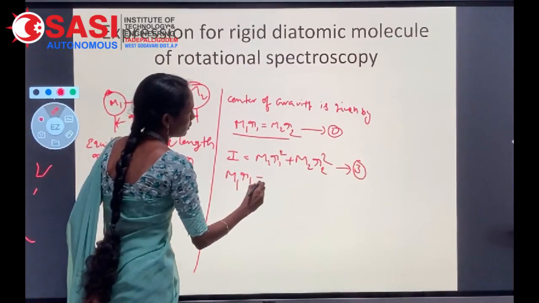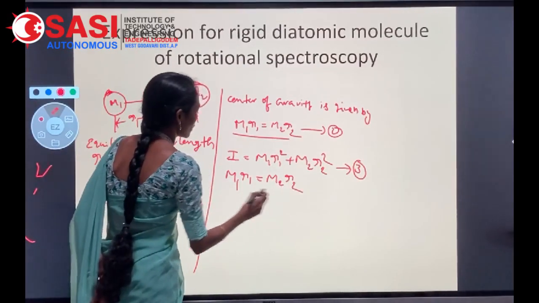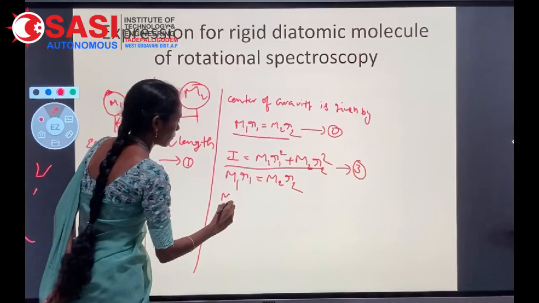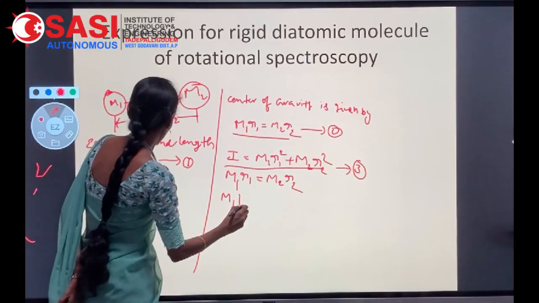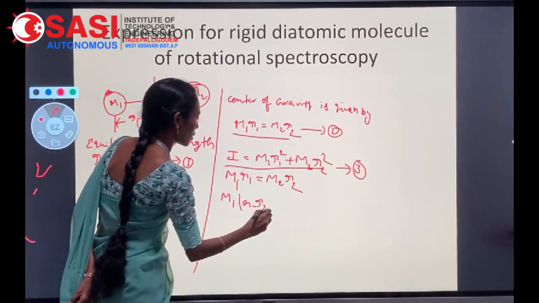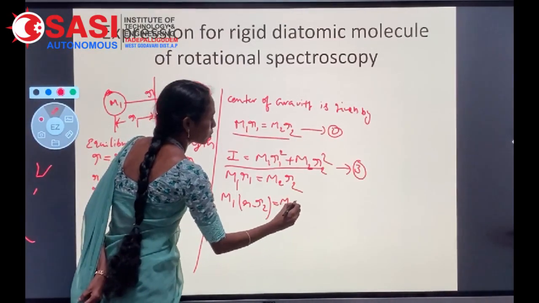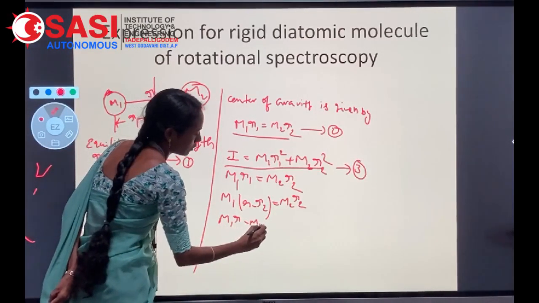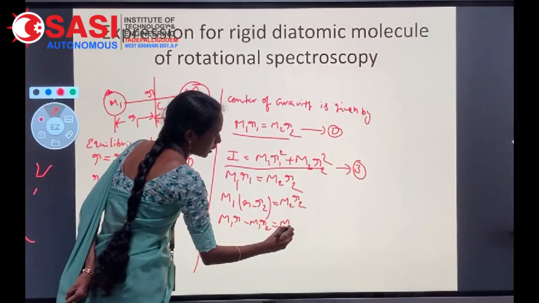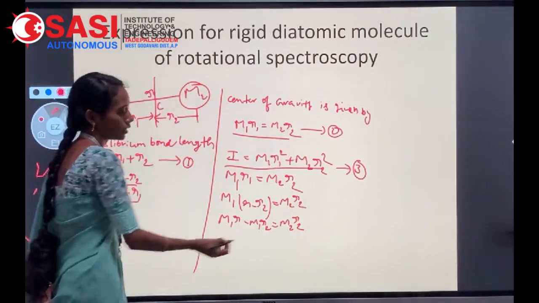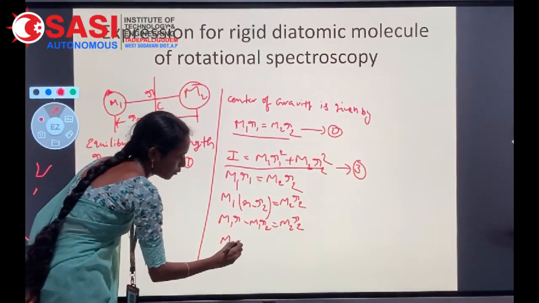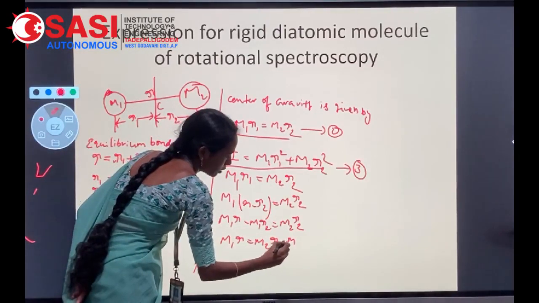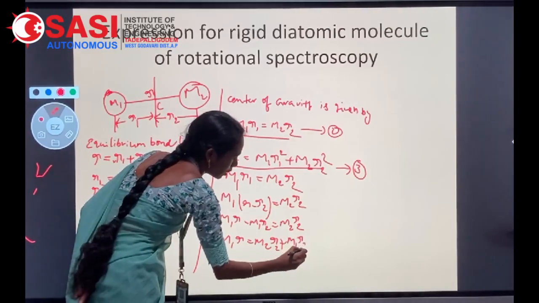m1 r1 equal to m2 r2. Now we are substituting the r1 value: m1 into r minus r2 equal to m2 r2. Here m1 r minus m1 r2 equals m2 r2. Gathering the r2 terms, m1 r equal to m2 r2 plus m1 r2.